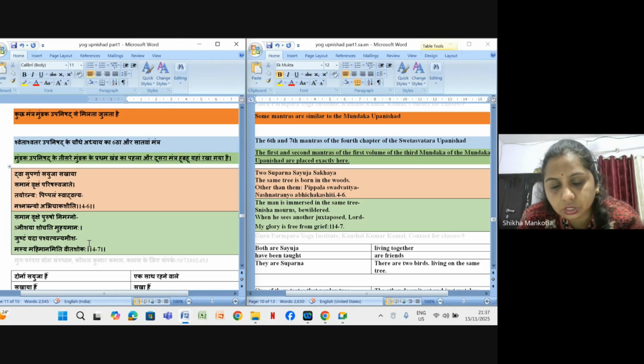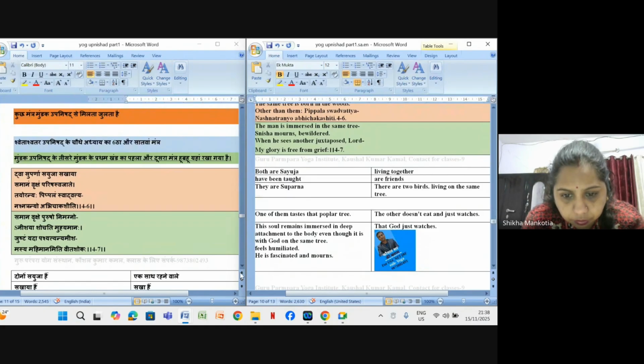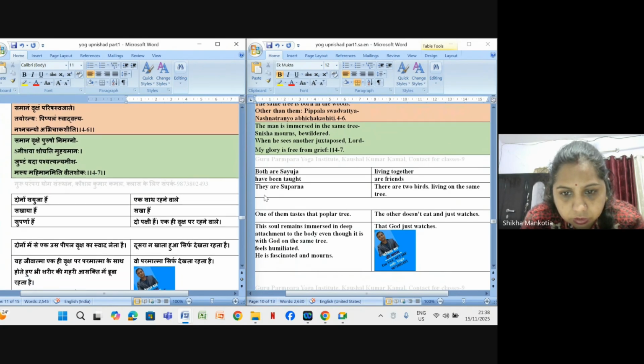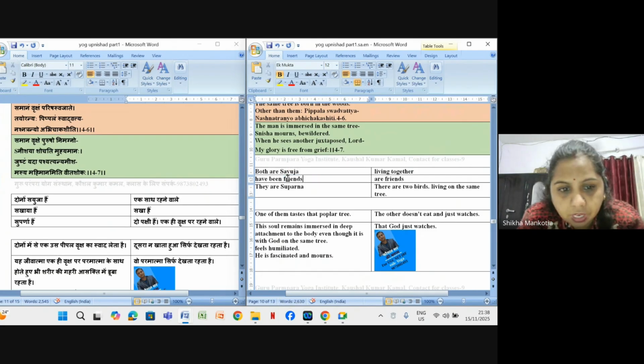Right. So these are the two mantras which are exactly taken from the Mundak Upanishad and they are copy pasted here. So what they are saying, both are Sayuja, living together, both are friends. They are Suparna, means two birds living on the same tree.